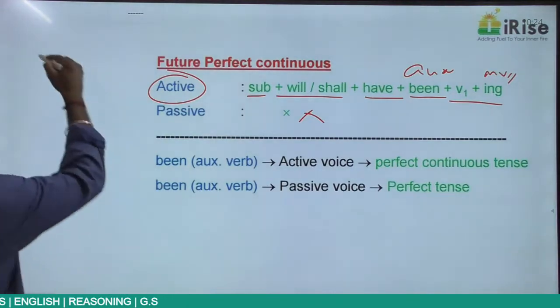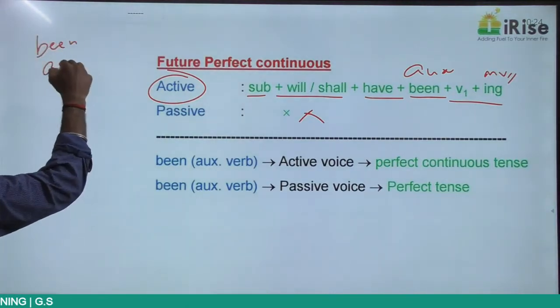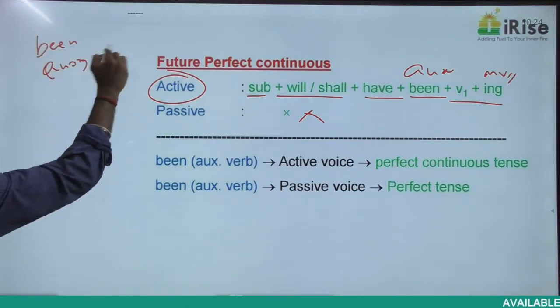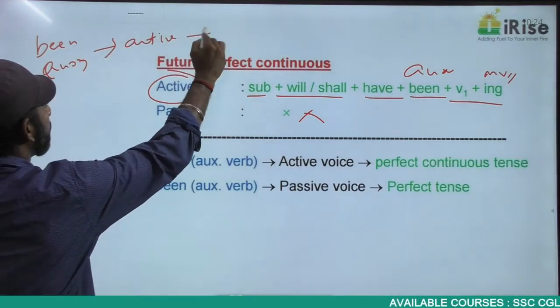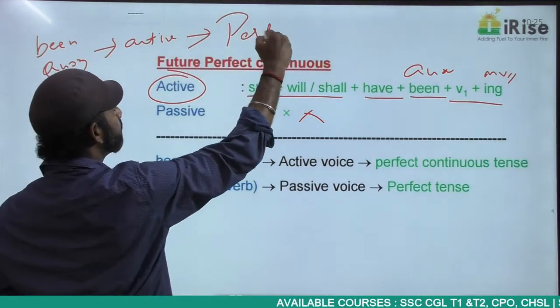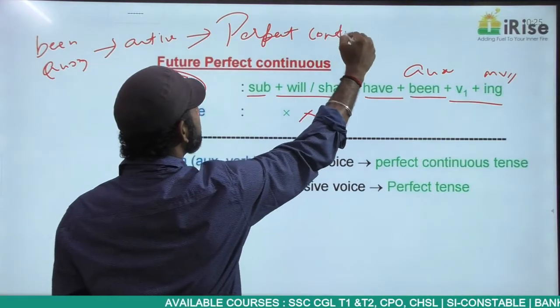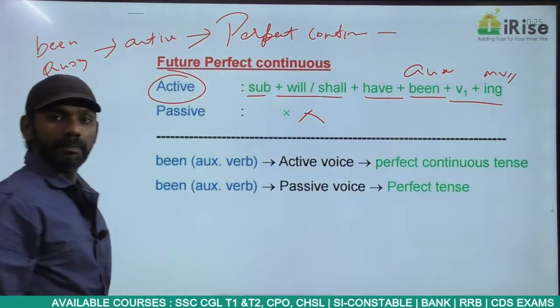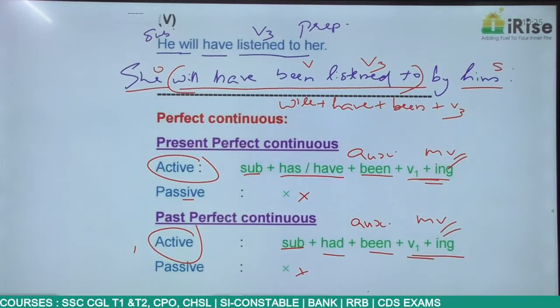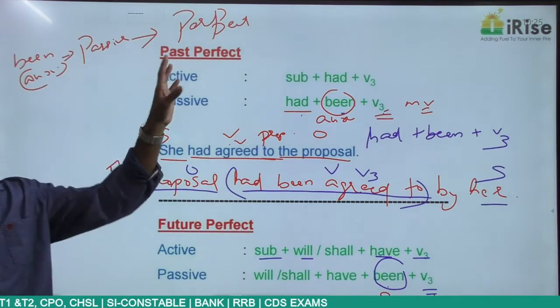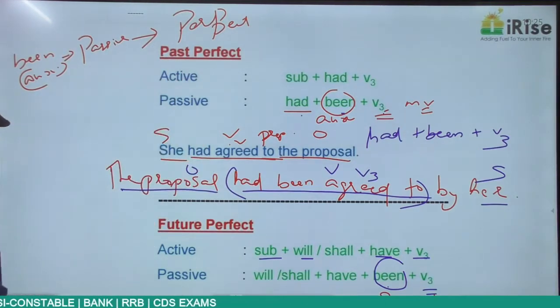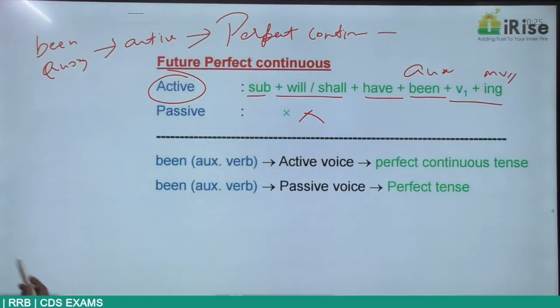That means been as an auxiliary verb comes in the active voice in the perfect continuous category. Been as an auxiliary verb comes in the passive voice in the perfect category.